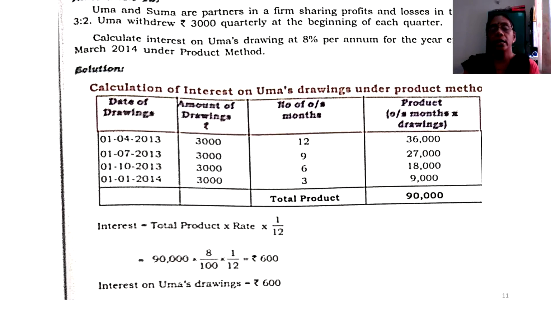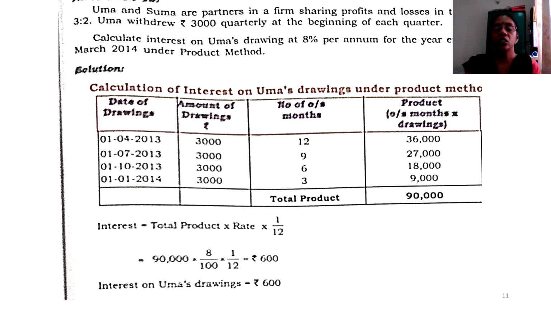And then the question also says at the beginning of each quarter. So you must catch hold of what is the starting date of each quarter. When I say 3 months once, could it be the beginning or middle or even at the end? So you must be very clear at what part of the quarter the withdrawal takes place. The third important information is the rate of drawings and also the amount of drawings. Amount being 3,000 every quarter, being the same, and the rate is going to be 8% per annum.